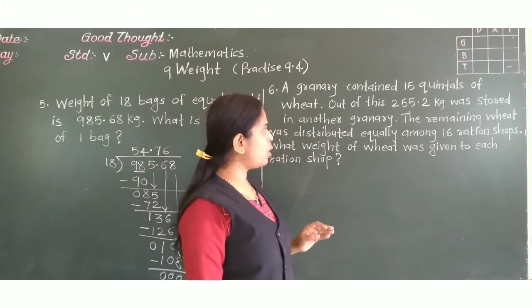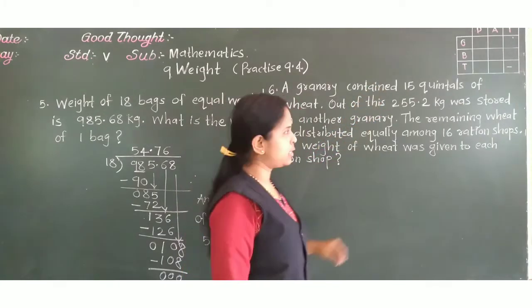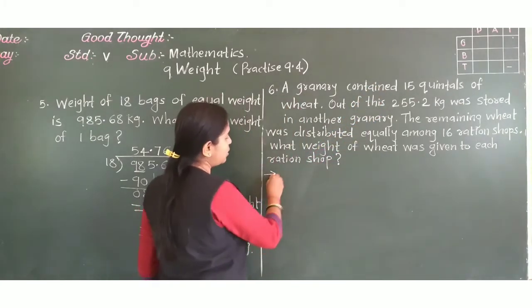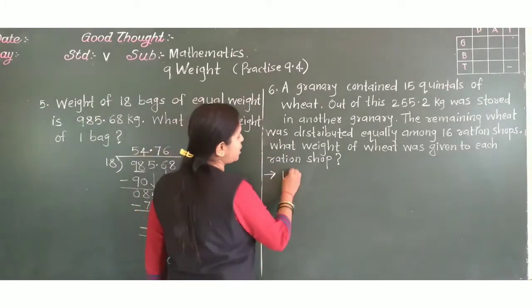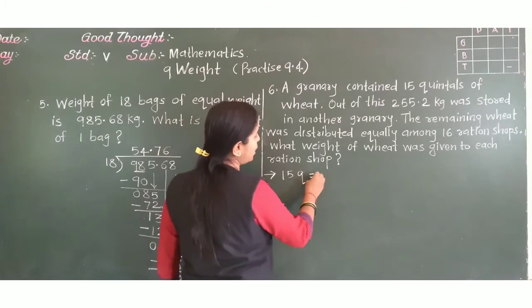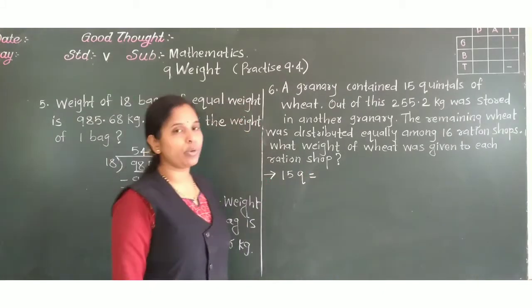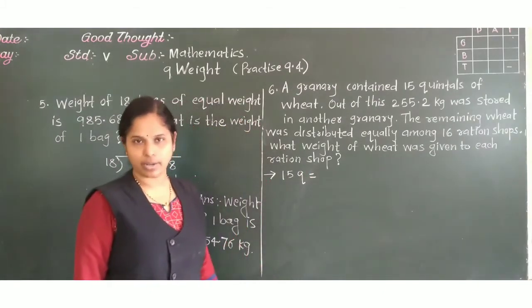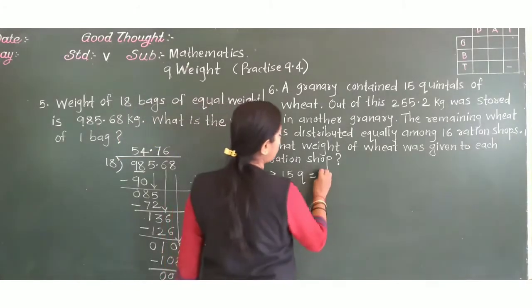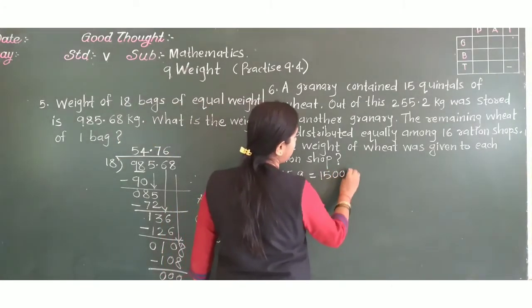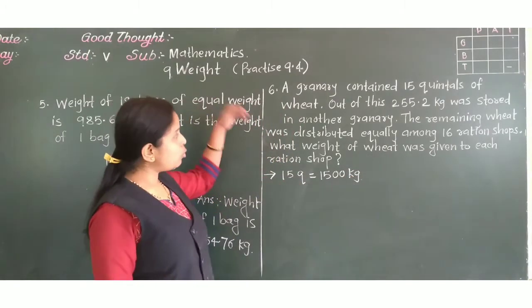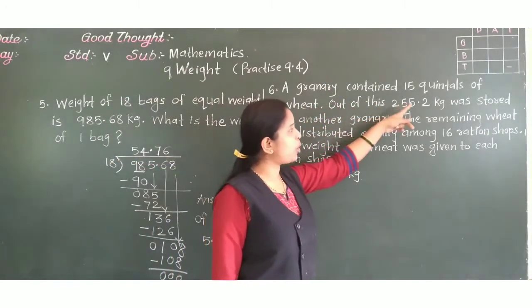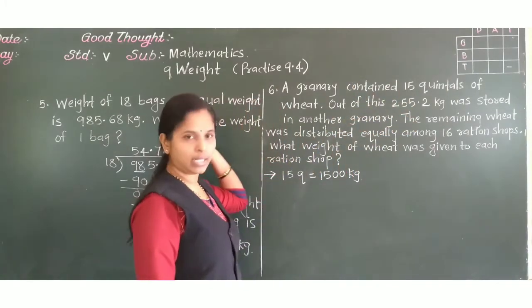Now first of all, 15 quintals. See, 15 quintals total weight is there. 15 quintals means how many kg? In one quintal how many kgs are there? 100. So 15 quintals means how much? 1500 kg. Correct?